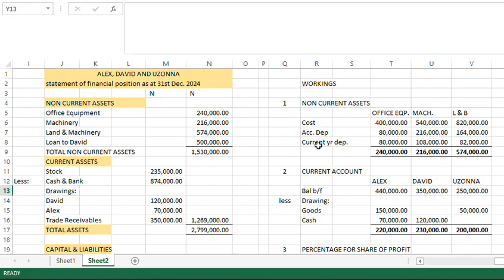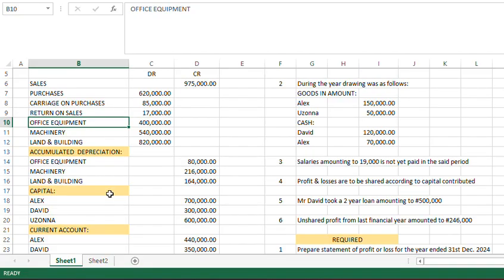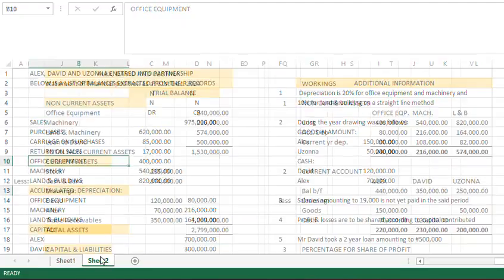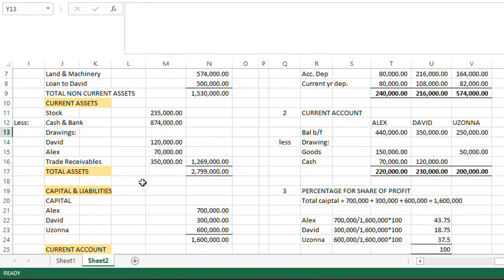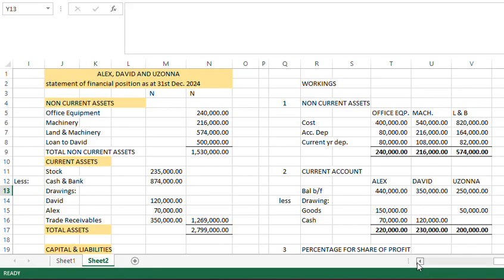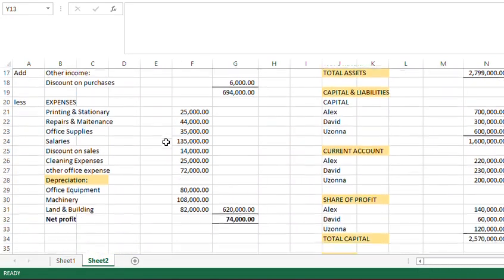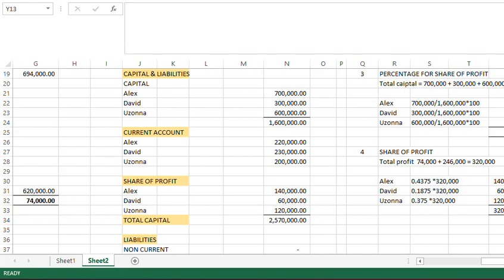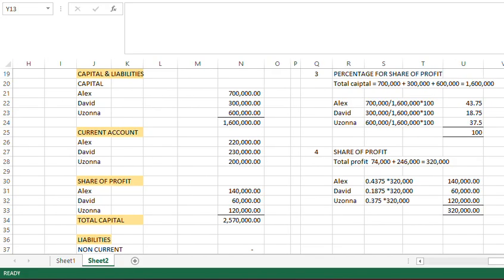And we have our current year depreciation. So current year depreciation is just the one that we calculated in the profit or loss, where I told you, let's just see it. We have here. That is the current year depreciation, where we just use cost of the asset divided by number of years.